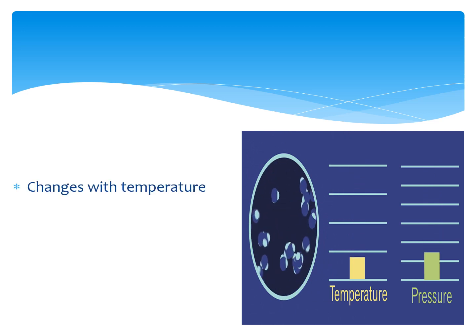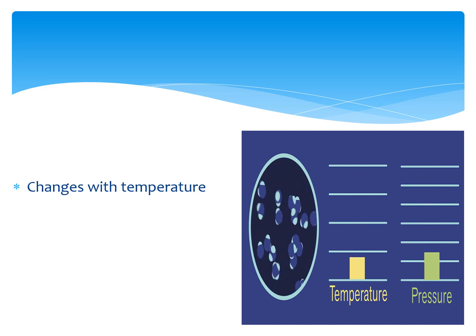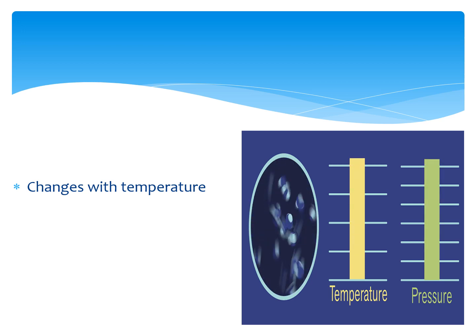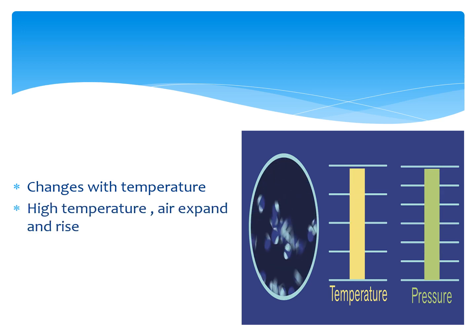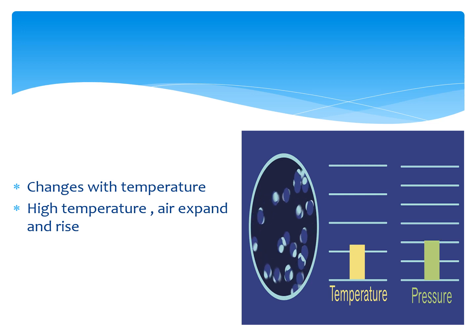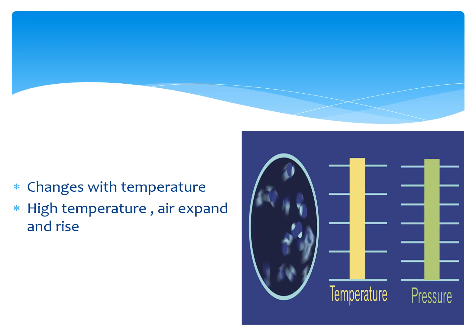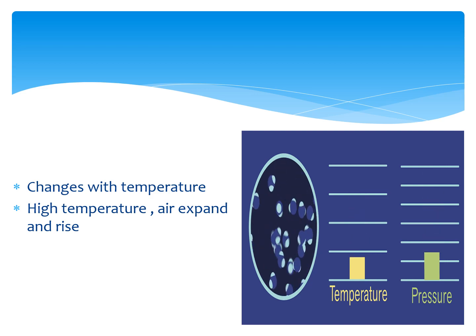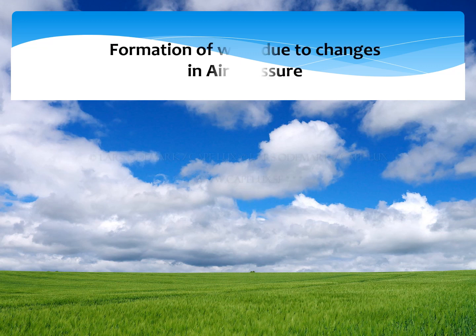Air pressure also changes with temperature. When the temperature is high, the air pressure will be low, and when the temperature is low, the air pressure will be high. Because when the temperature is high, the air heats up, expands and rises. The area where the heating takes place will have low air pressure. You can easily understand air pressure with that picture.